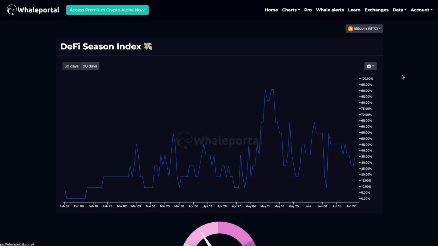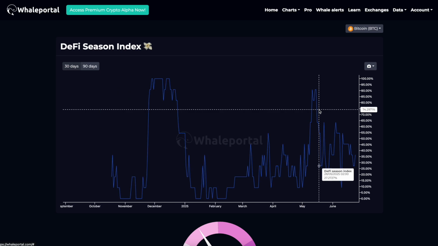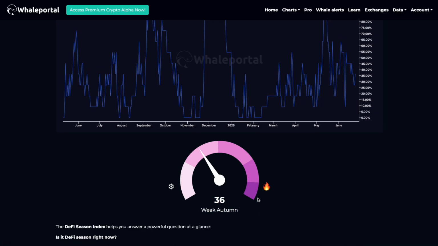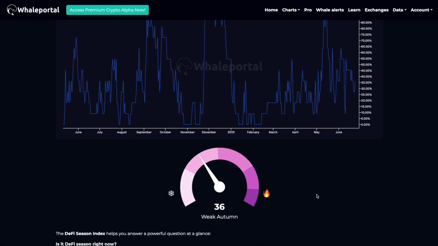Then we have, guys, the DeFi season index. I find this very interesting because the DeFi season is actually looking pretty good. So while altcoins are taking a big hit, because when you look at the Bitcoin dominance it just goes up and up and up, the altcoins all take quite a big hit.